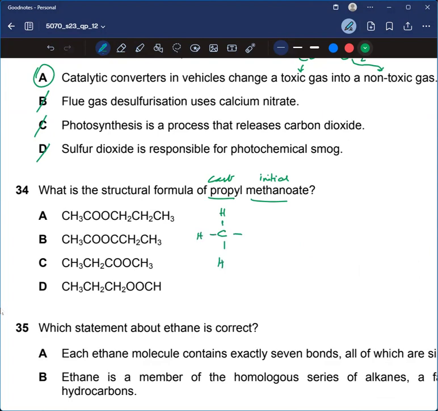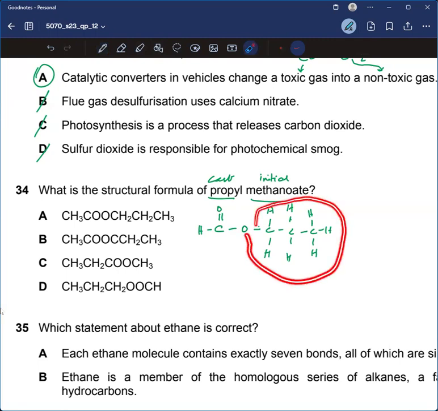So it's like, sorry, should be like this. This is propyl and this is methanoate.